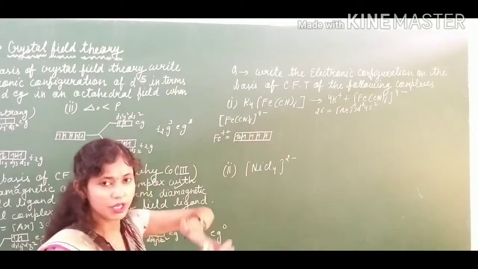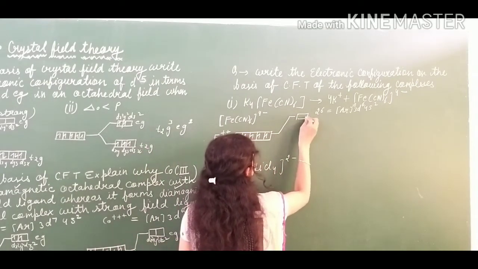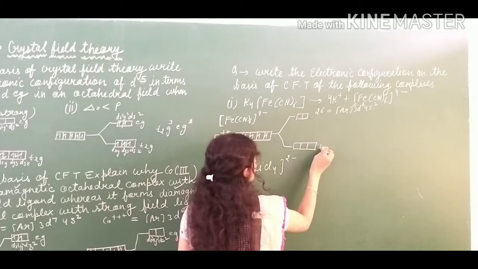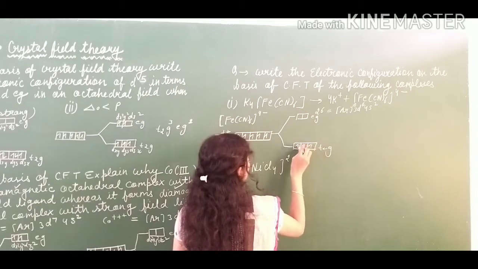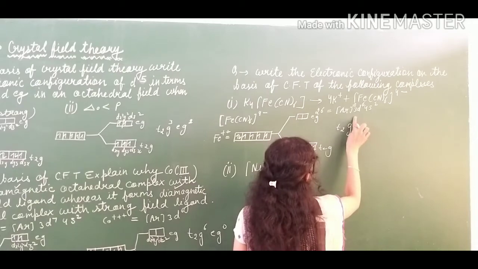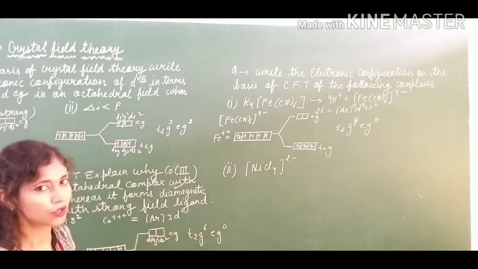This is a strong ligand. More splitting will take place, so that you have to show. eg will be there and this is to be t2g. So in t2g all electrons will enter, 1, 2, 3, 4, 5, 6. So you will have the configuration t2g6 and eg will be 0. Okay, I think you all have got it.